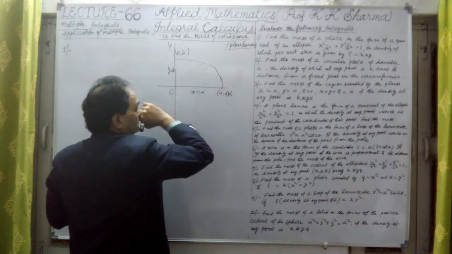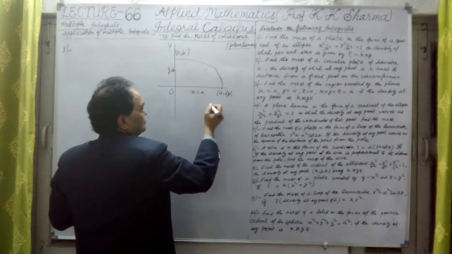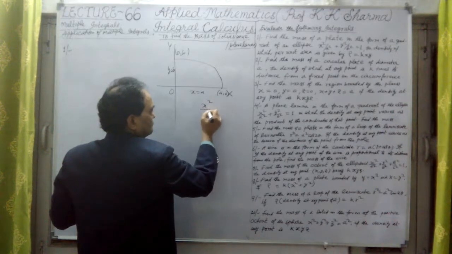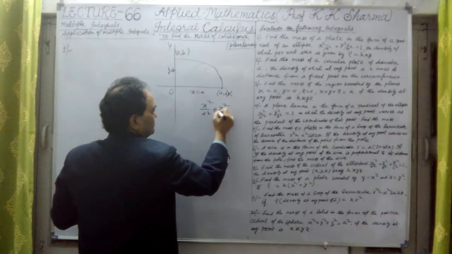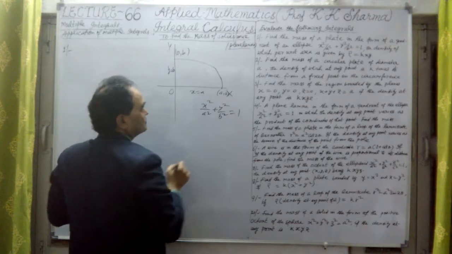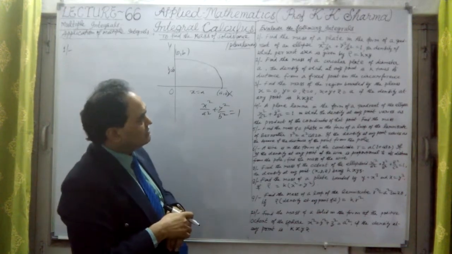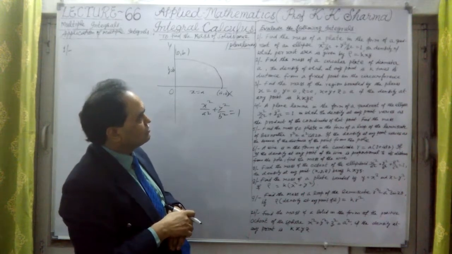The equation is x square upon a square plus y square upon b square is equal to 1.